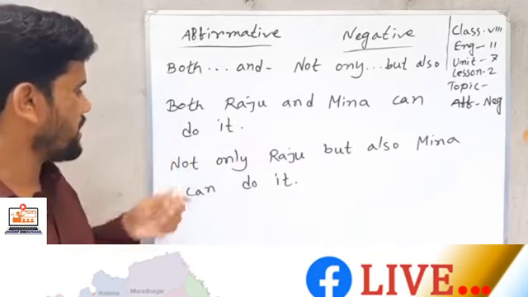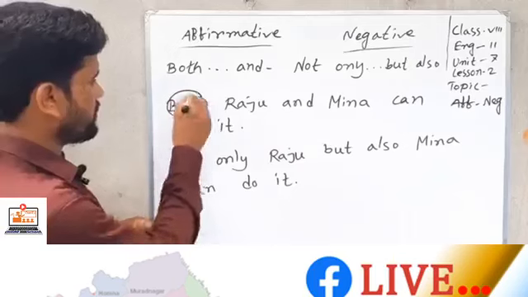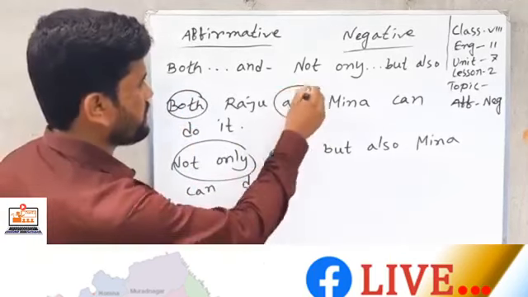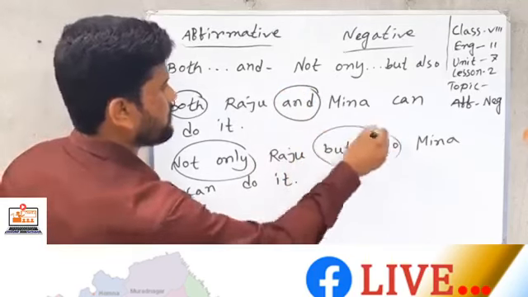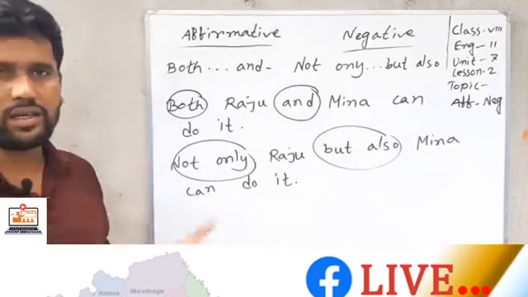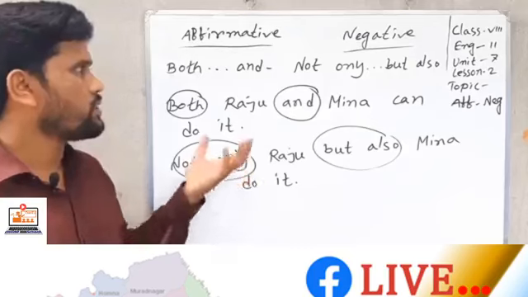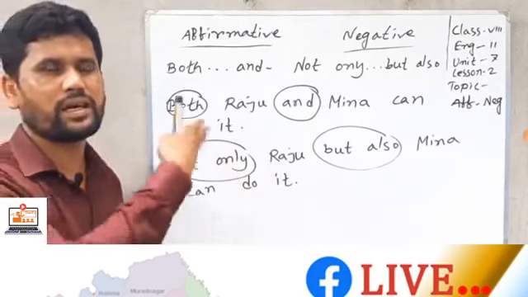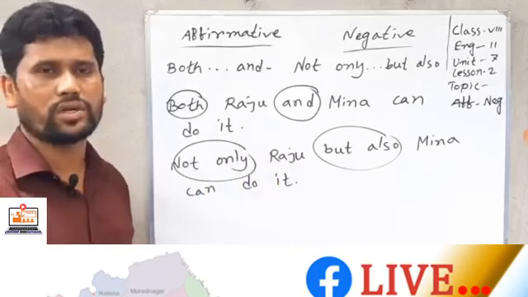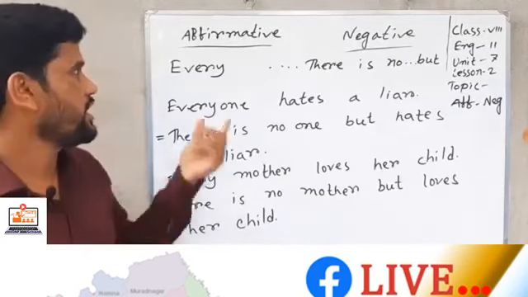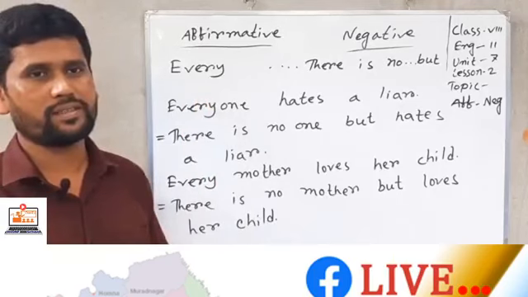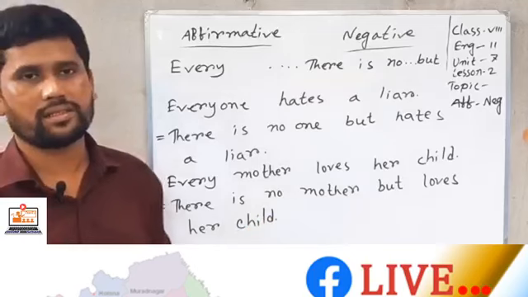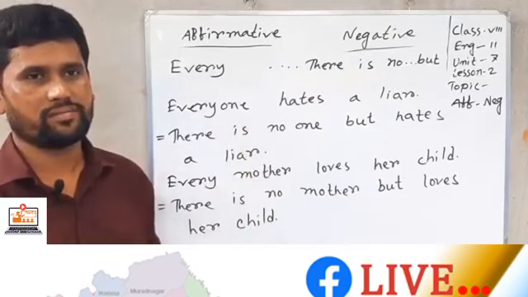Here, instead of both I use not only, and instead of and I use but also, and there is no other change here. So we can change affirmative to negative by replacing the conjunction or some words. If you find every in an affirmative sentence, you can use there is no something something but instead of every.